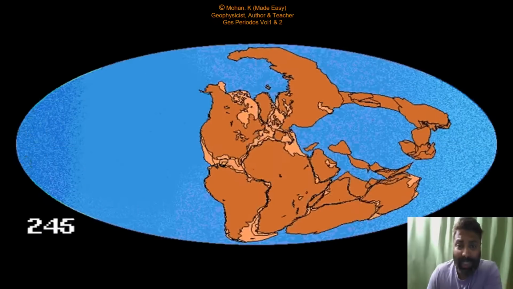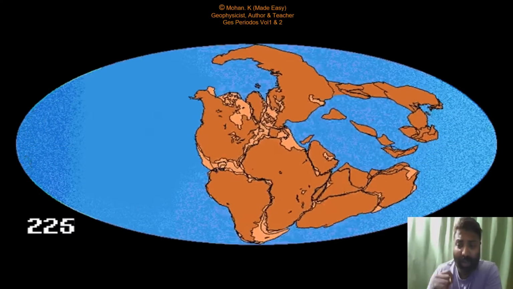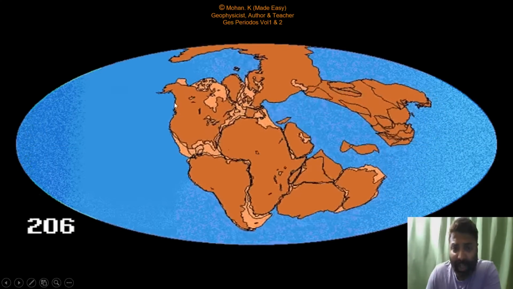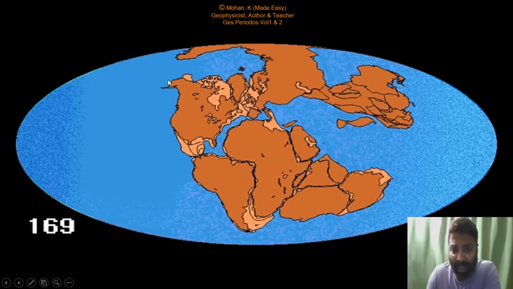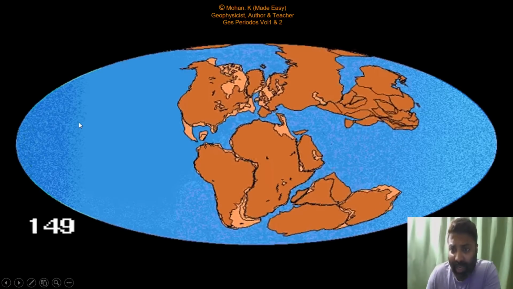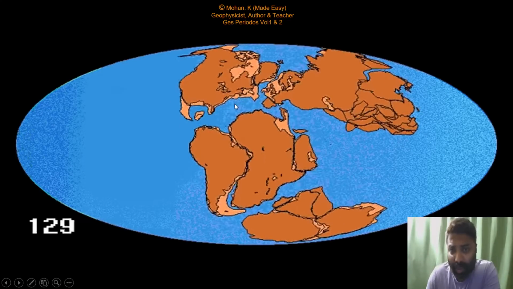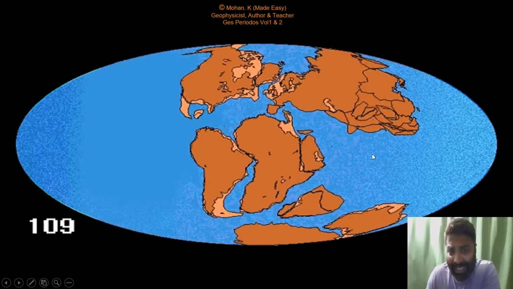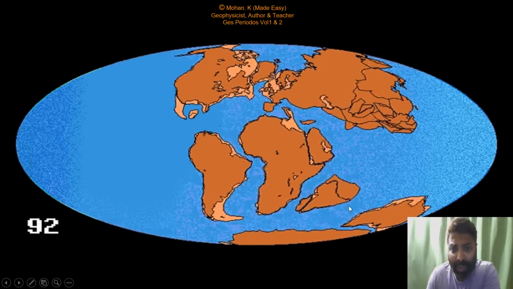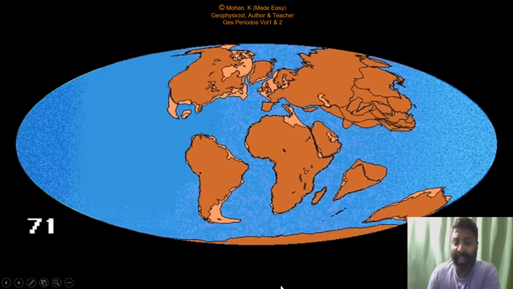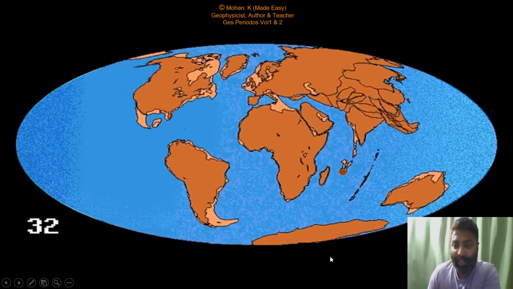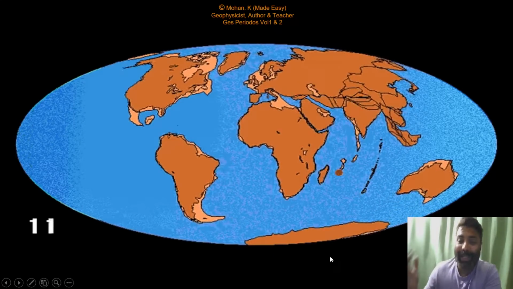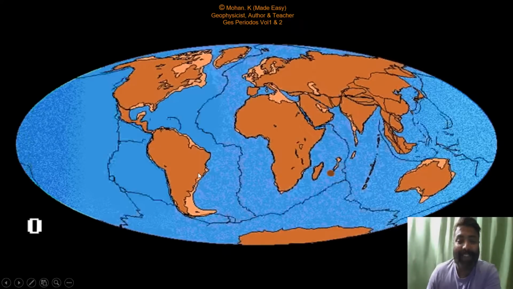You can notice in this small video how Pangea drifted into Laurasia in the north and Gondwana in the south, and they are surrounded by a large ocean called Panthalassa, which is given in blue. So this is the Tethys Sea in the middle. You can notice how the Laurasia and Gondwana further drifted into smaller subcontinents, and gradually they all drifted apart, giving us the present 7 continents and 5 oceans. Please watch it again, friends.